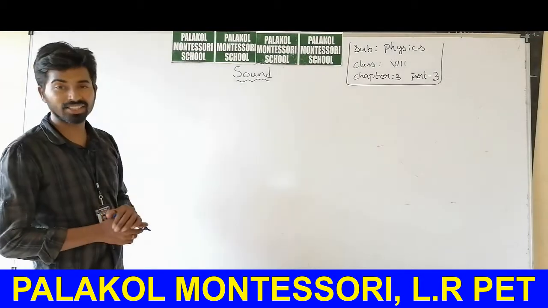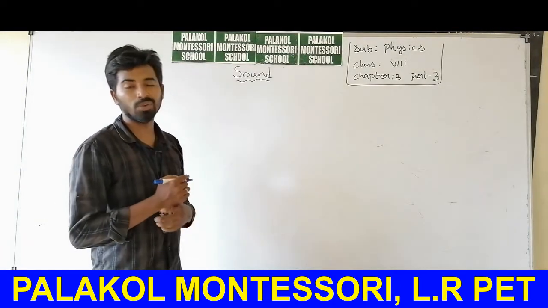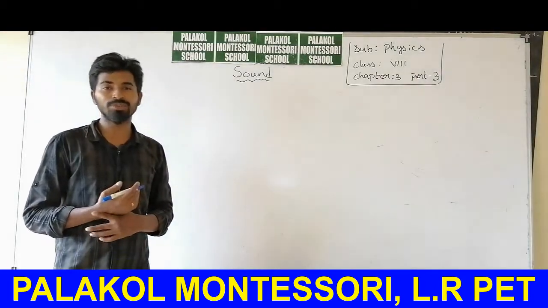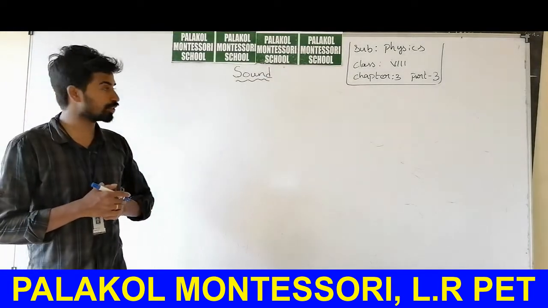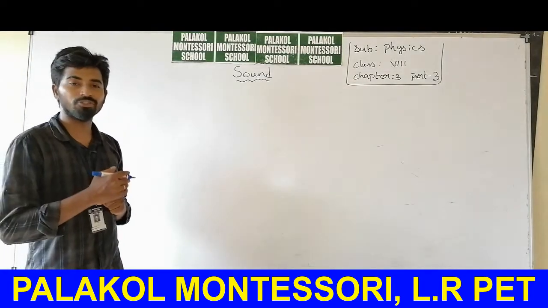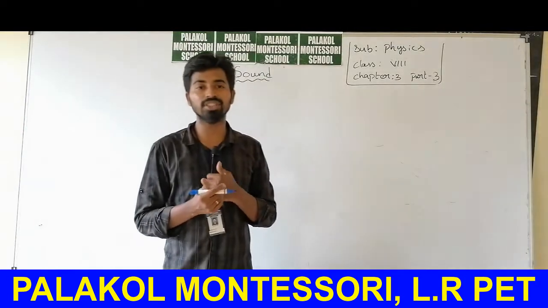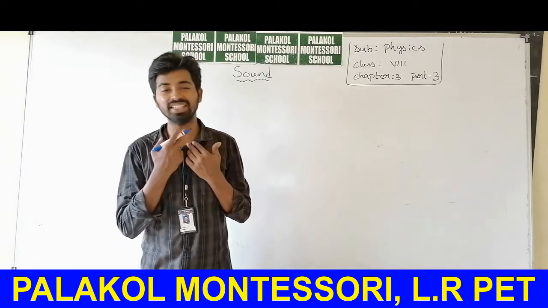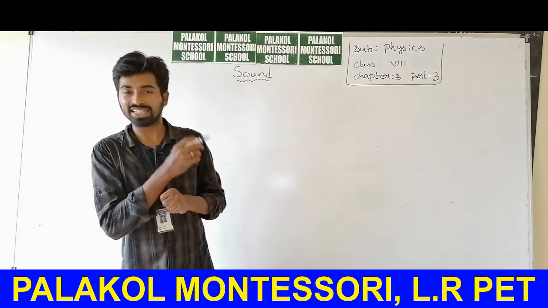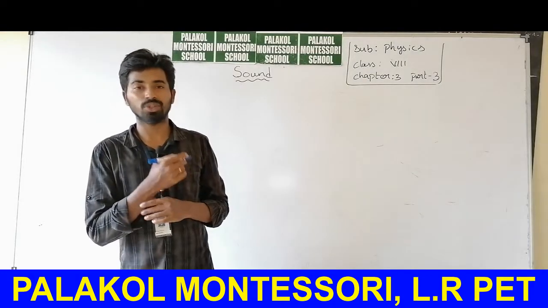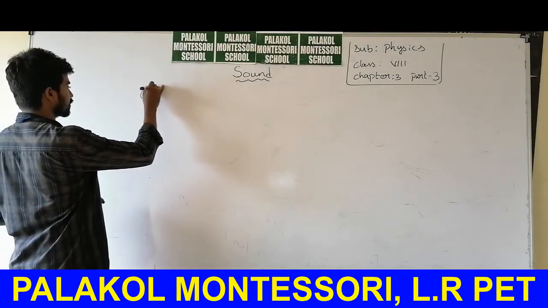So this is the third session of the chapter Sound. Till now we have seen how objects are able to produce sound, because of the vibrations created in the objects. And we have seen how humans are able to produce sound, because of the voice box present here. We have already learnt how humans collect and receive sound through our ears. So in this session we will learn about the characteristics of sound.